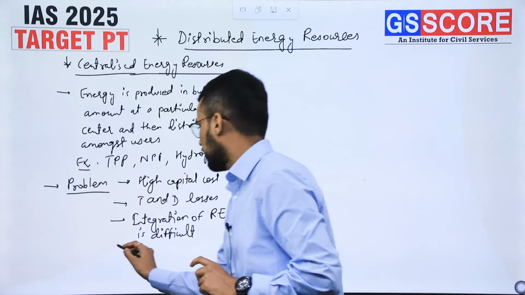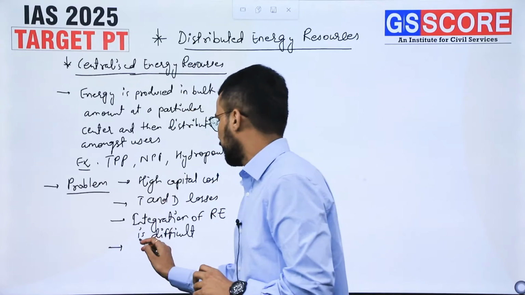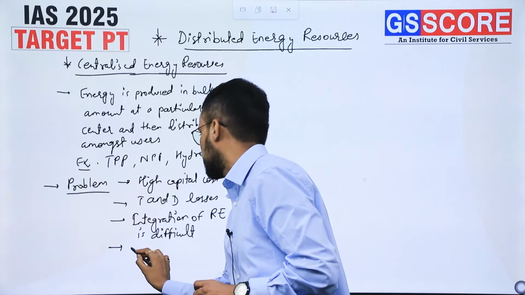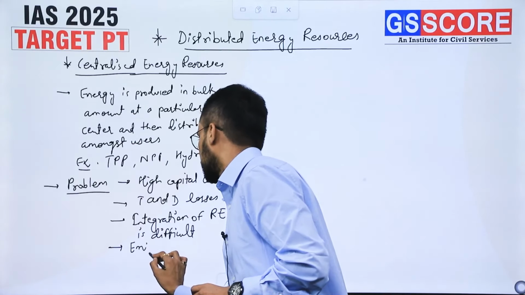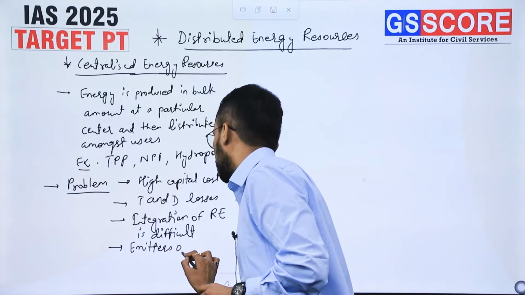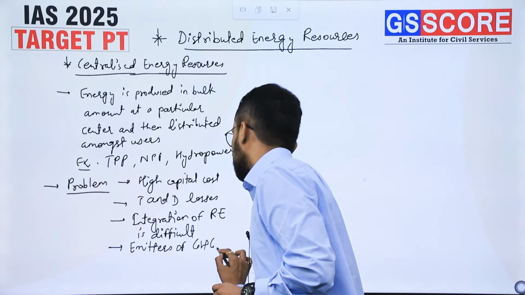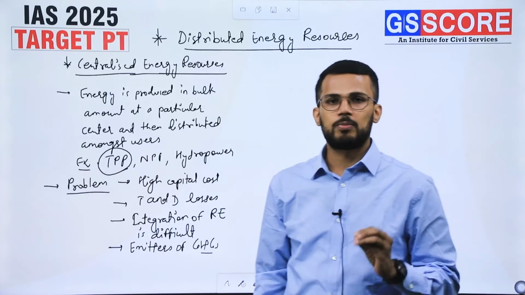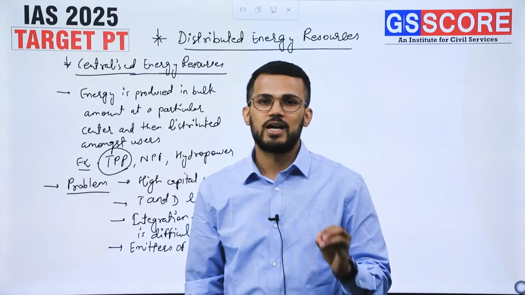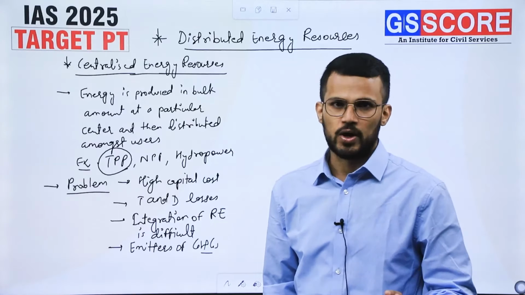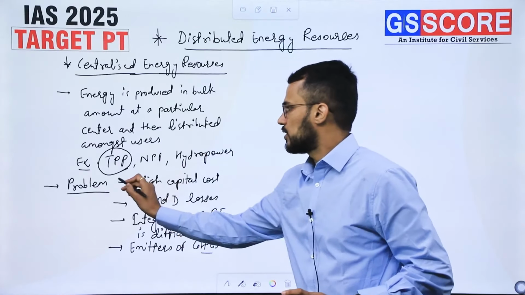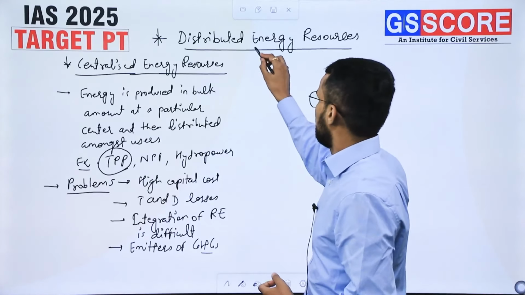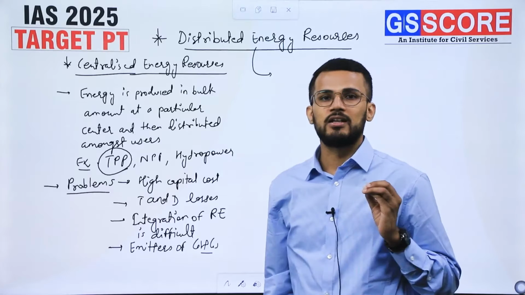And added to that, generally these centralized energy resources are considered emitters of greenhouse gases. For example, especially thermal power plants. Through thermal power plants, a huge amount of greenhouse gas emission happens, and due to these challenges faced by centralized energy resources, it is important to use distributed energy resources.